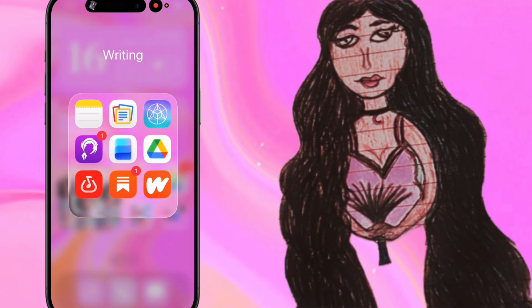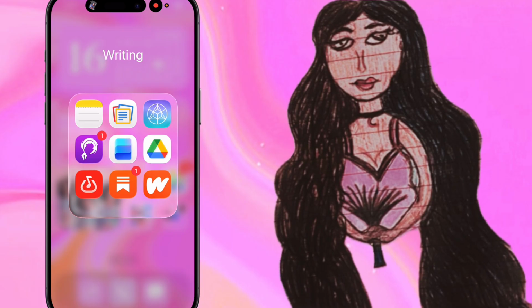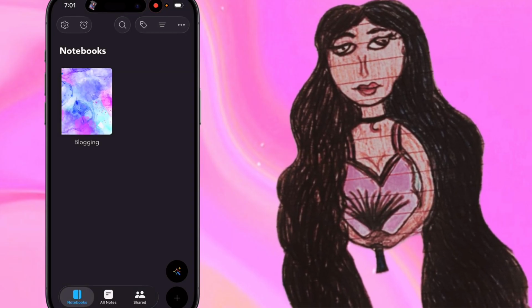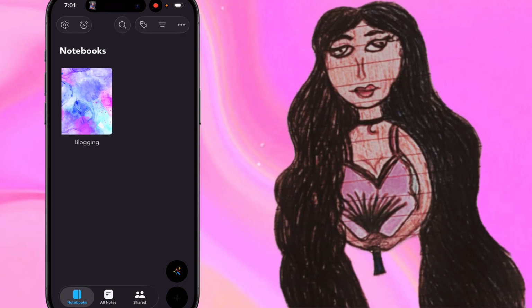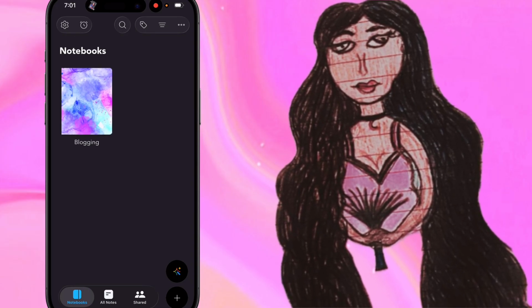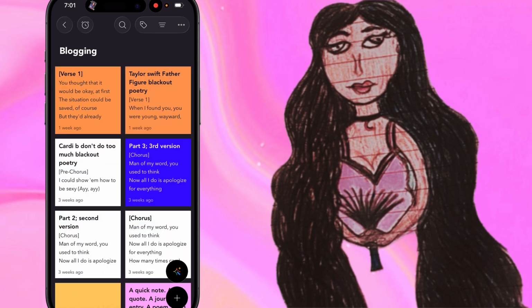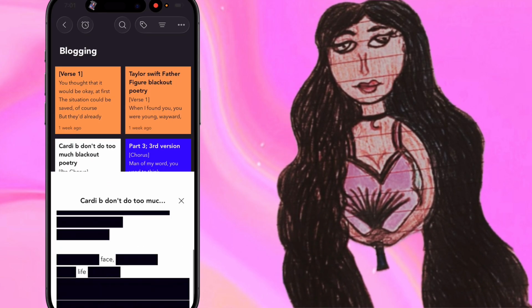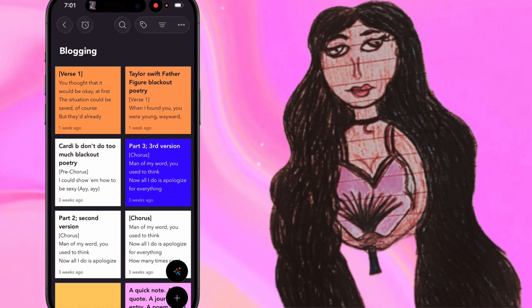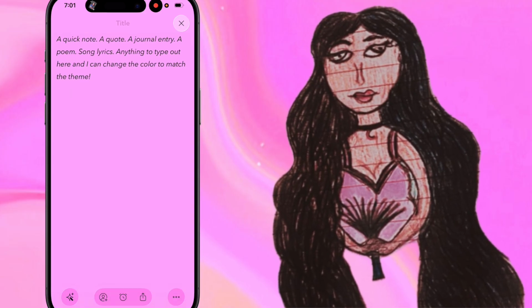I use my notes app that comes on the iPhone pretty much every day. And then this next app here is called Notebook. I like this because, of course, you can make your own notebooks in here. It's free, so it's not like the other apps that you have to pay for. I also like that you can change the background color, and I typically use this for my blackout poems. That way I can easily black them out because it's kind of hard to in the notes app. And like I said, I really like that you can change the background color.